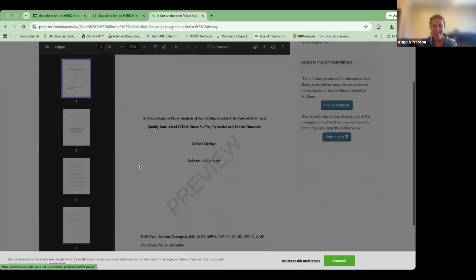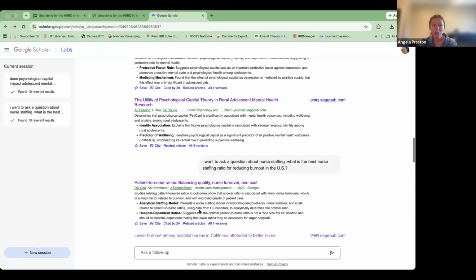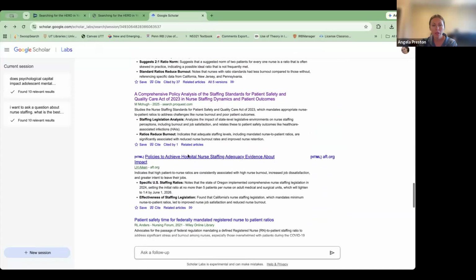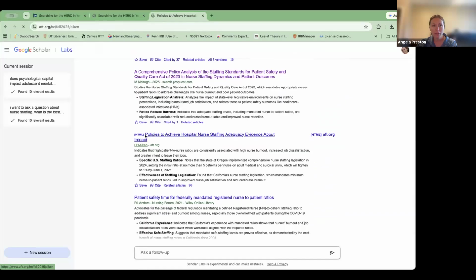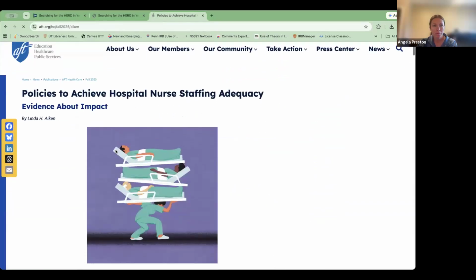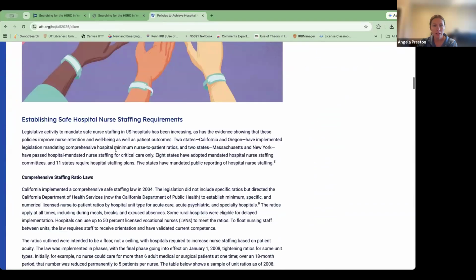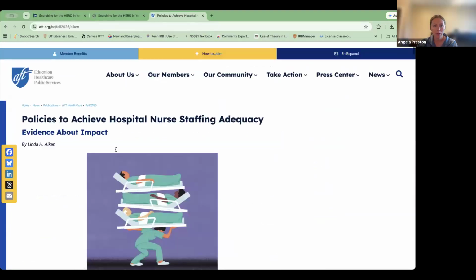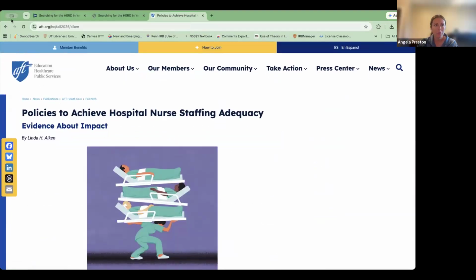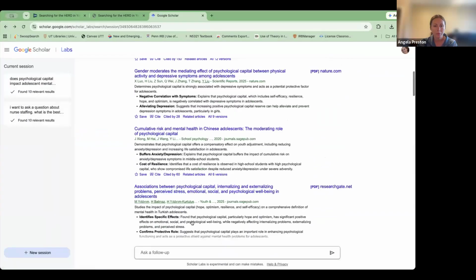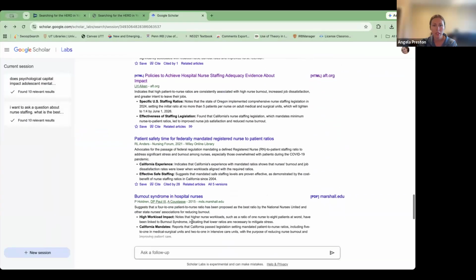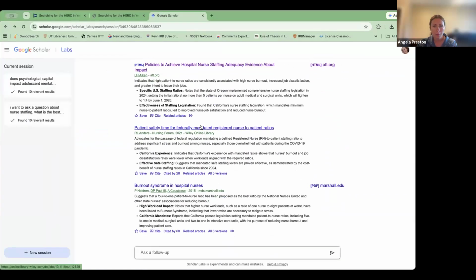Again, ProQuest, this is another non-peer-reviewed paper it's pulling. So this is good to talk about because that wouldn't be appropriate for making decisions. Let's see what this pulls. And this, again, is not a peer-reviewed paper. Is it useful? Yes, but it's also different.